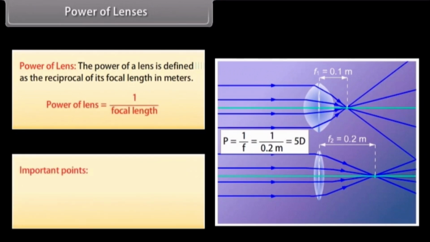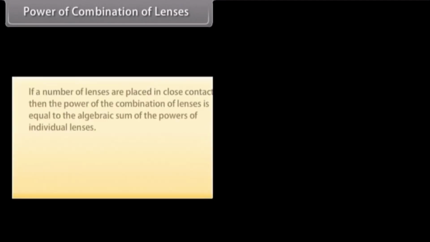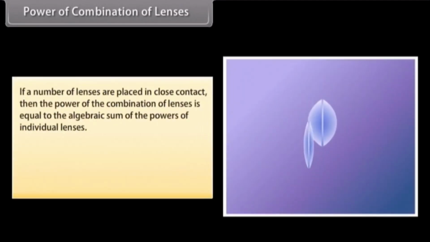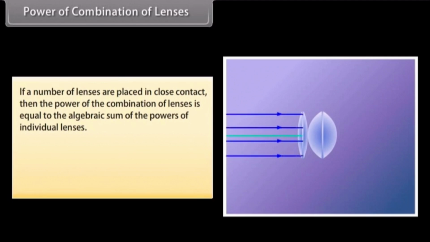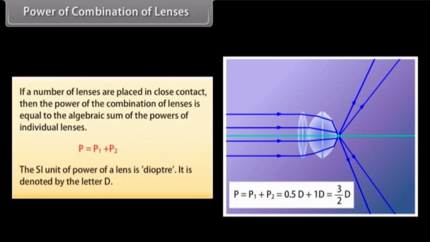Important points. The power of a convex lens is positive. The power of a concave lens is negative. Power of combination of lenses. If a number of lenses are placed in close contact, then the power of the combination of lenses is equal to the algebraic sum of the powers of the individual lenses. P is equal to P1 plus P2. The SI unit of power of a lens is the diopter. It is denoted by the letter D.